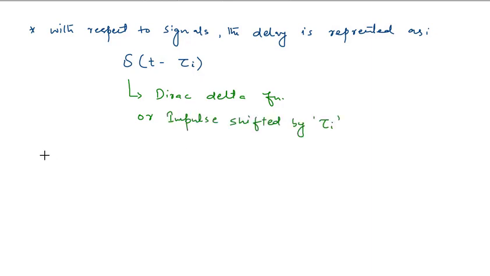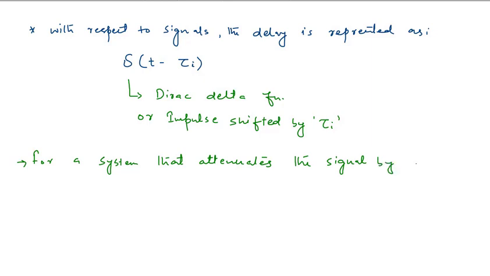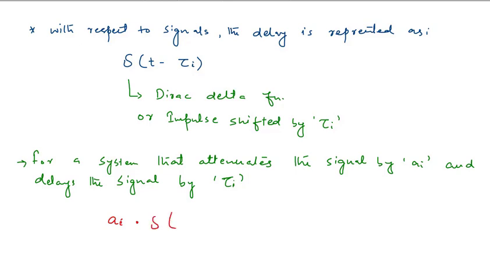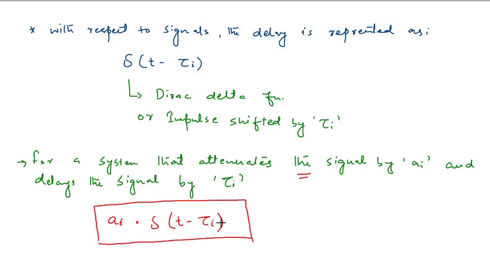So now for a system that attenuates the signal by a_i and delays the signal by tau i, we can represent that system as a_i into delta(t minus tau i). So for a system that attenuates the signal by a_i and delays the signal by tau i, we can represent that system with this expression, that is a_i dot delta(t minus tau i).